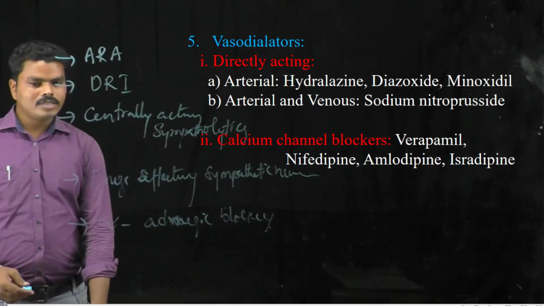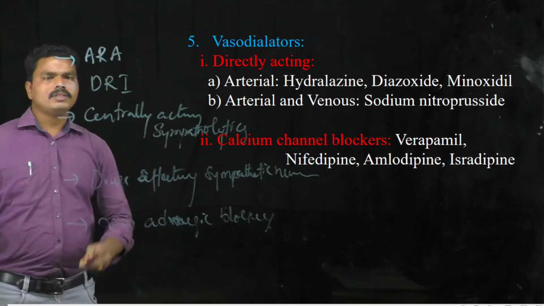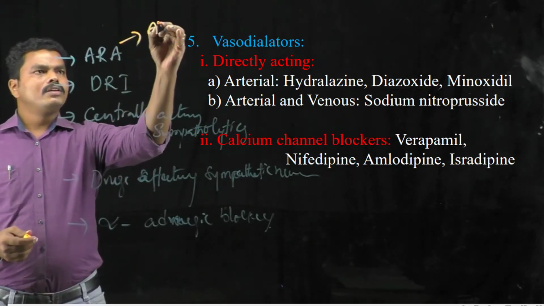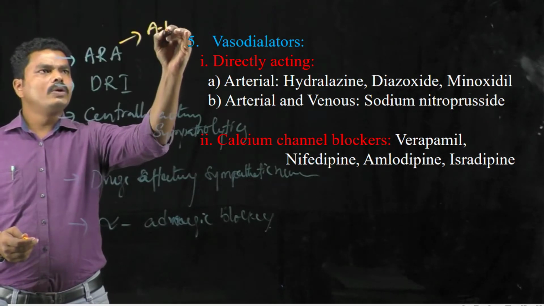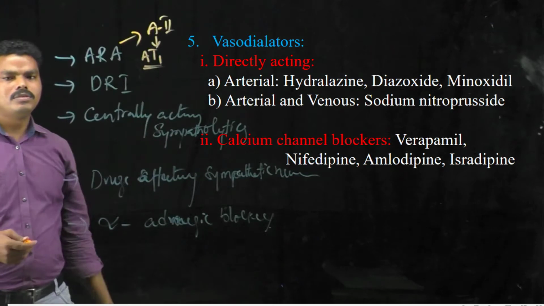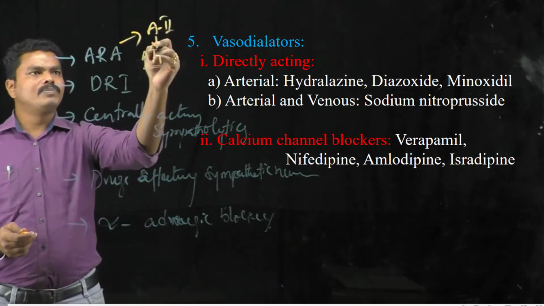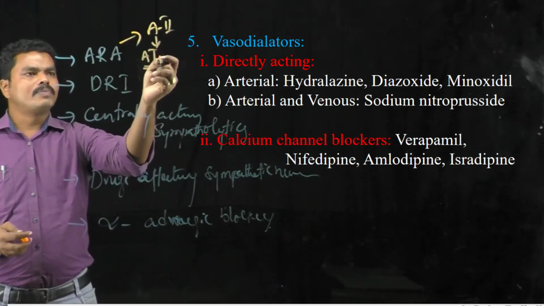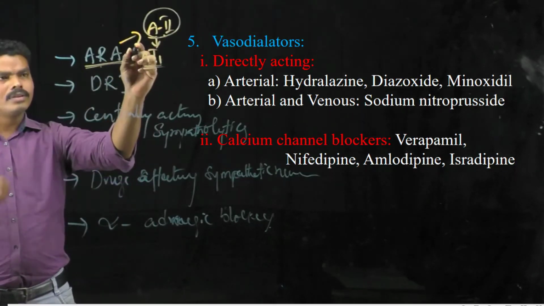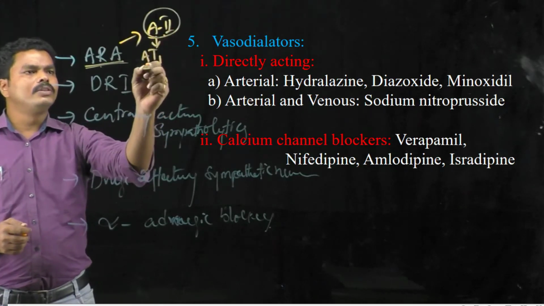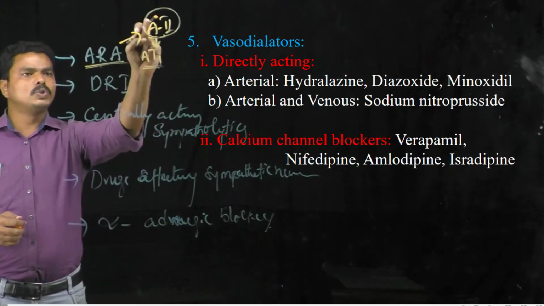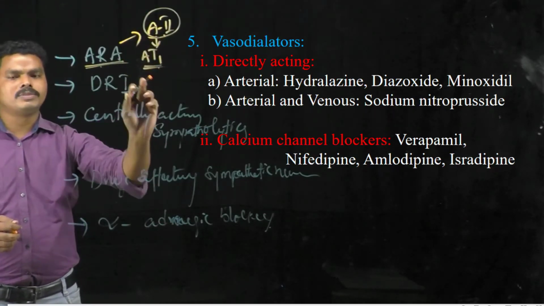In the mechanism of action of angiotensin receptor antagonists, they block the action of angiotensin 2 at angiotensin receptor 1. That means these drugs competitively inhibit the binding of angiotensin 2 to the angiotensin receptor 1, thereby blocking its actions.